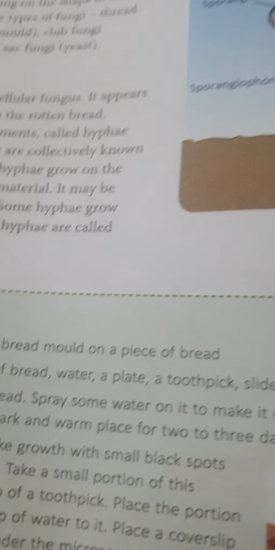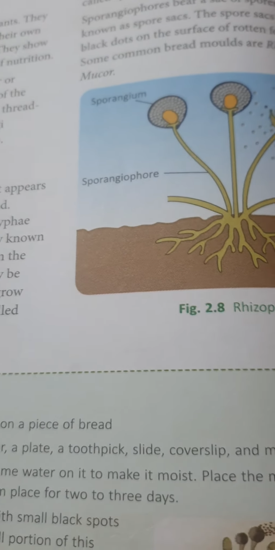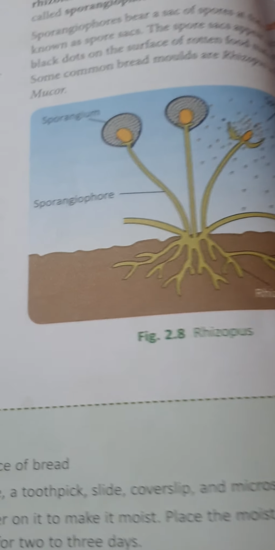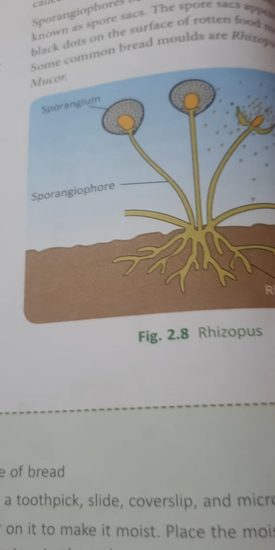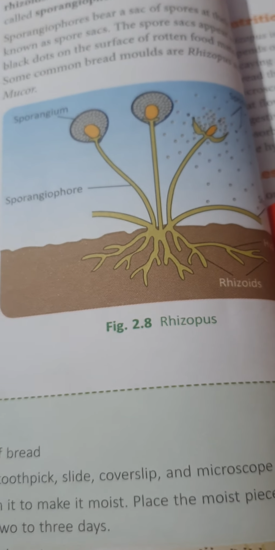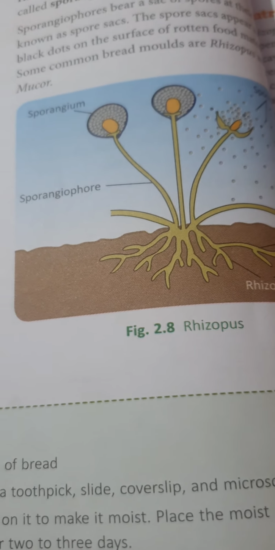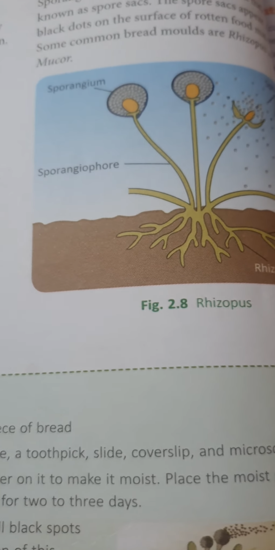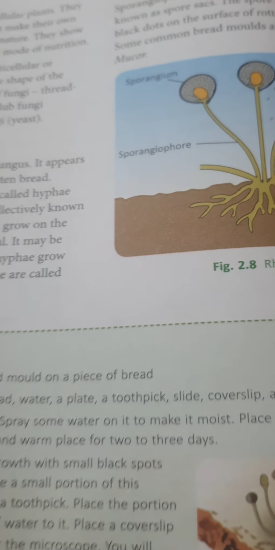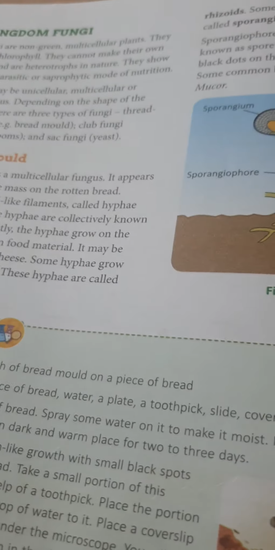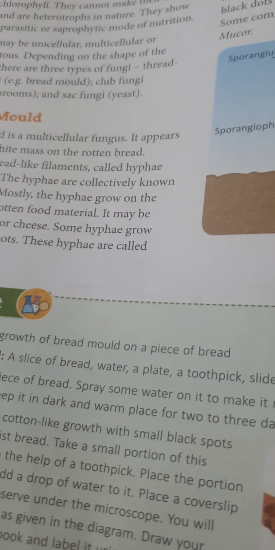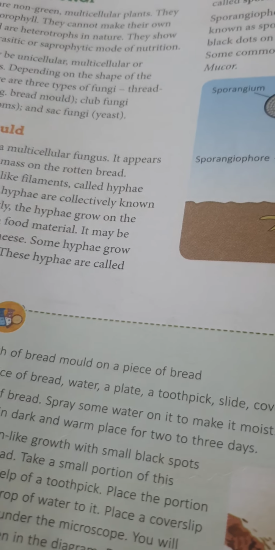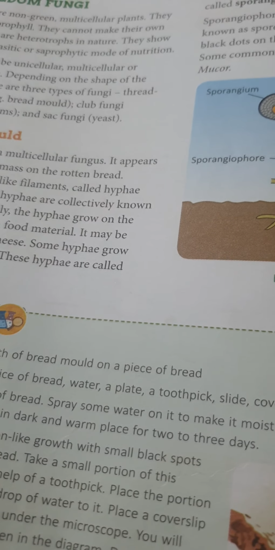Now, based on the mode of nutrition, fungi are divided into saprophytic, parasitic, symbiotic, and spore forms. What is saprophytic? Fungi that obtain their nutrition by feeding on dead and decayed organic substances are called saprophytic. Examples: Rhizopus, Penicillium and Aspergillus.